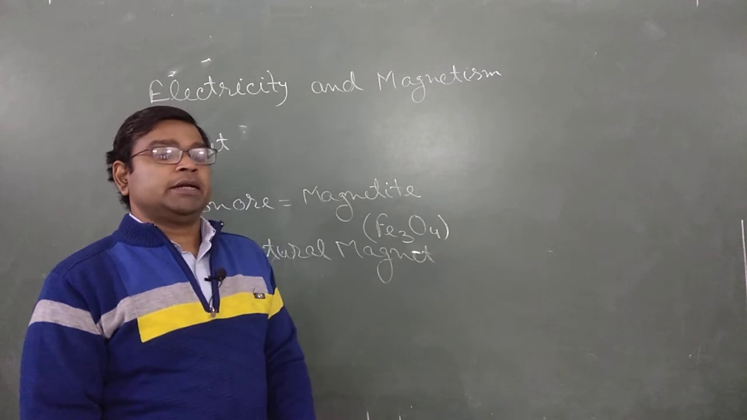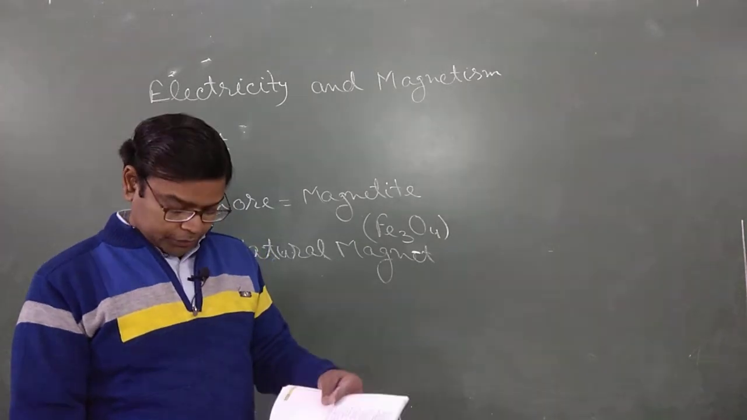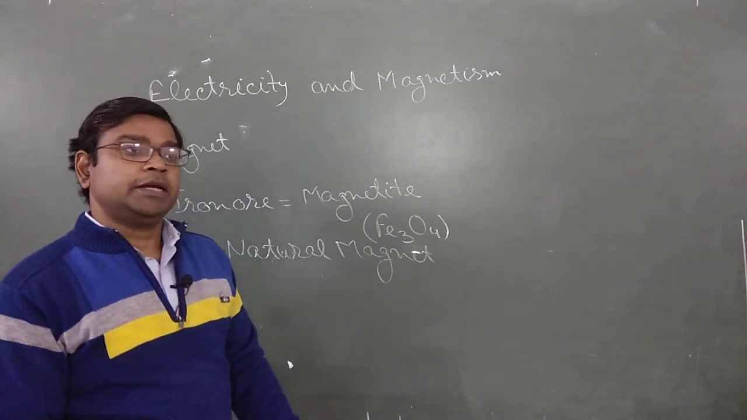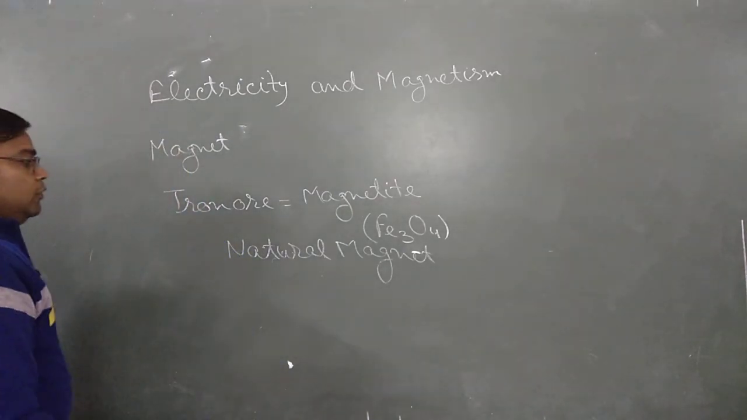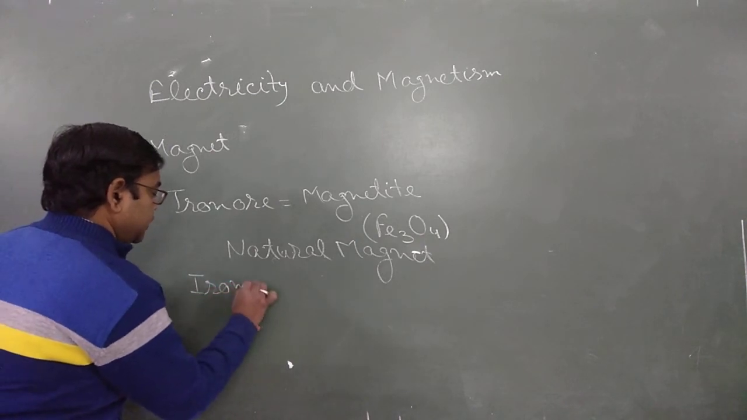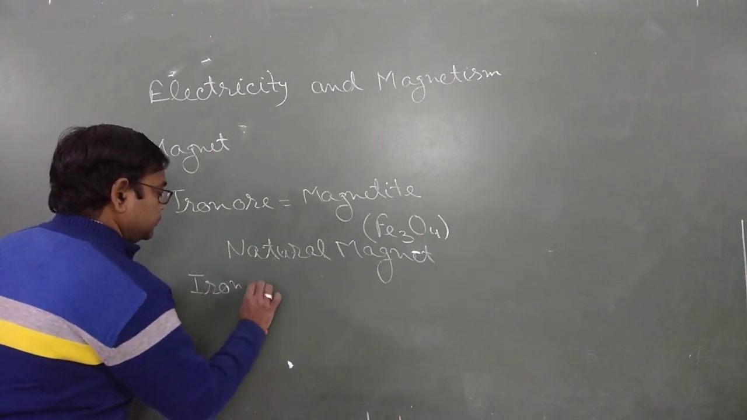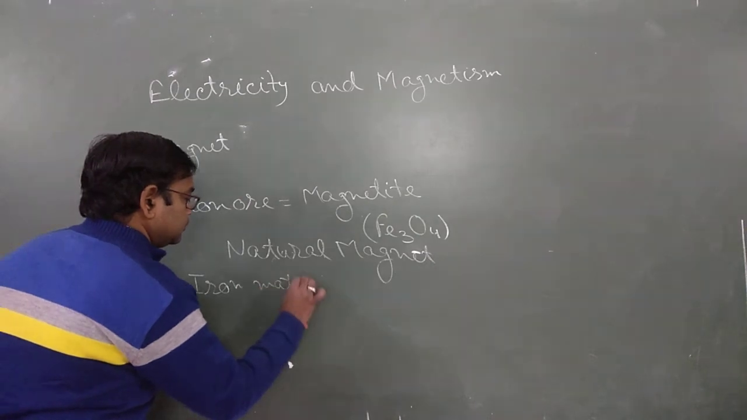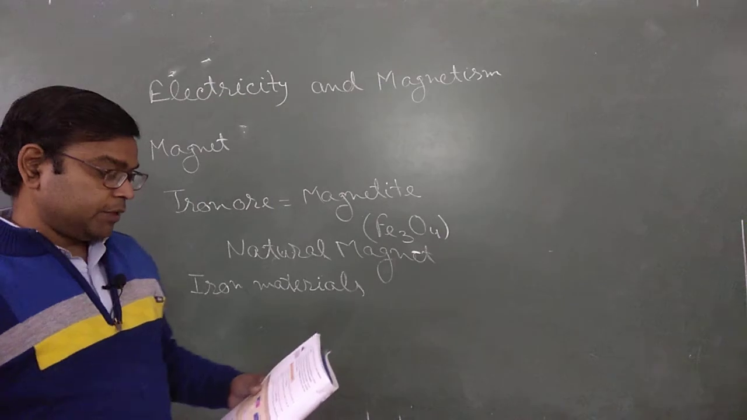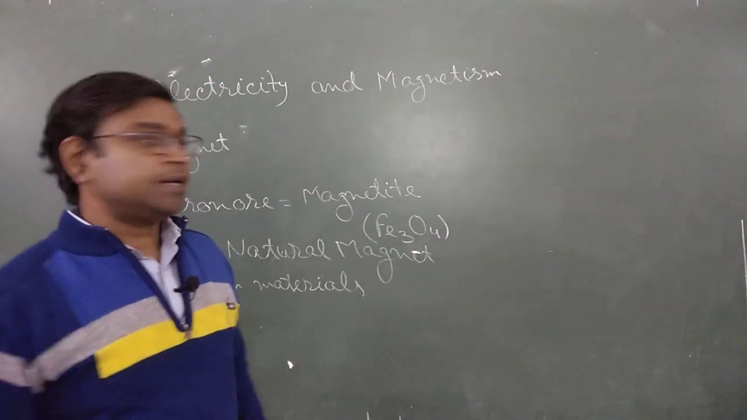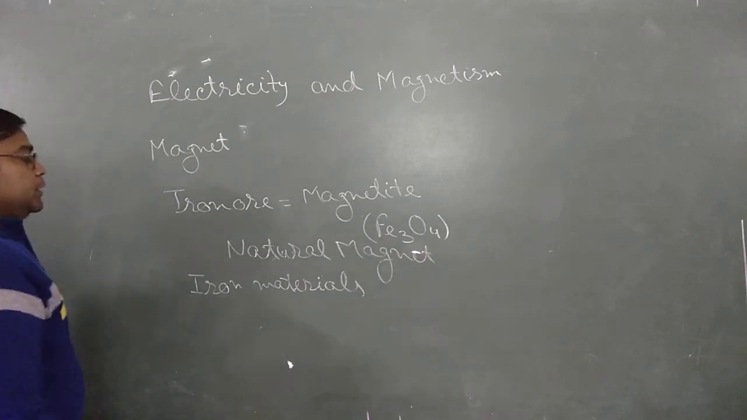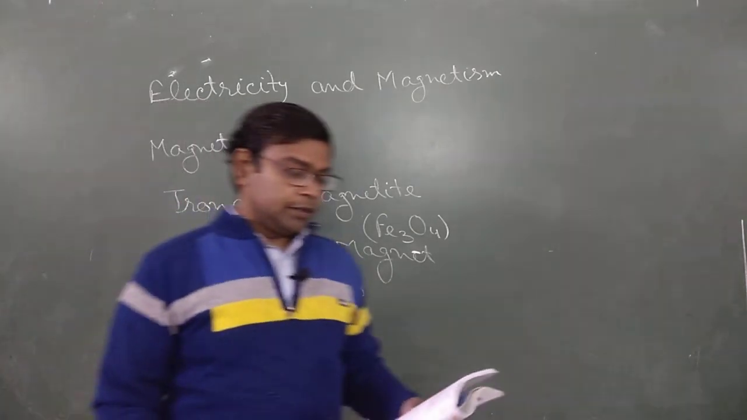Now this natural magnet has two unique properties. The very first one: it attracts all the iron materials towards itself. This is known as the attractive property of a magnet. Clear?